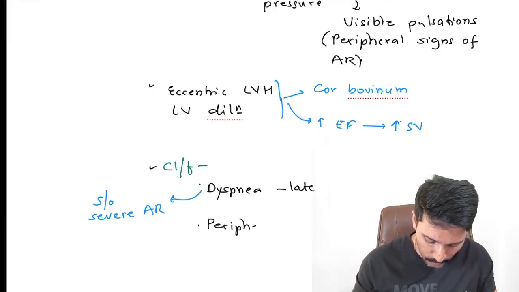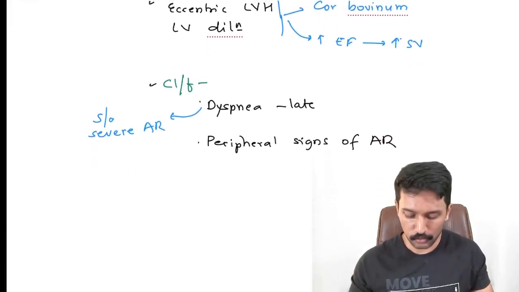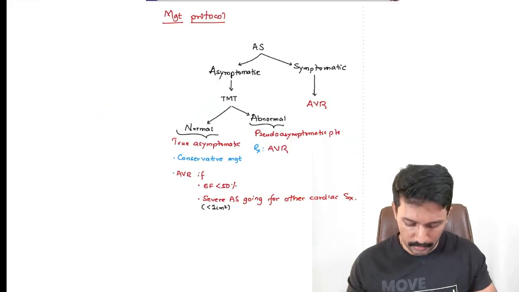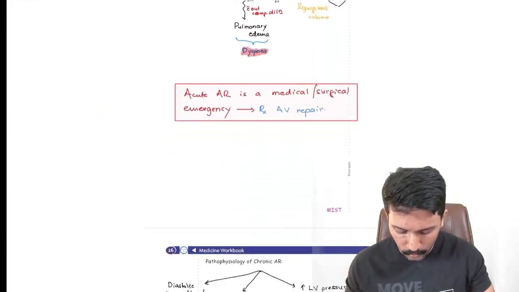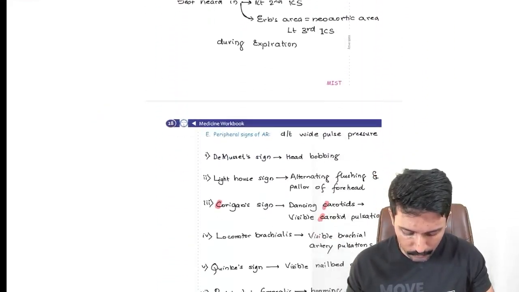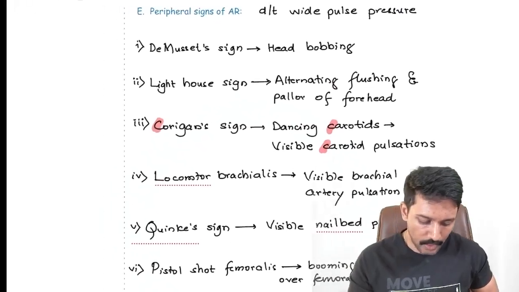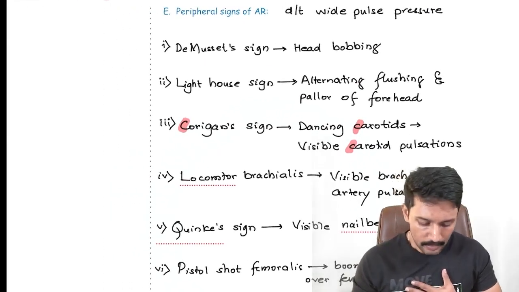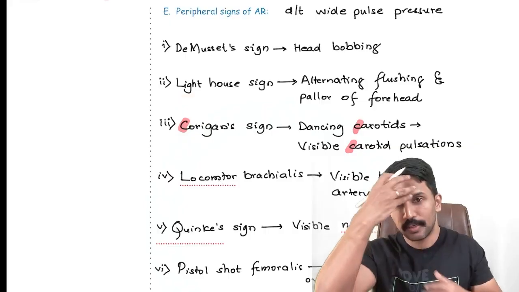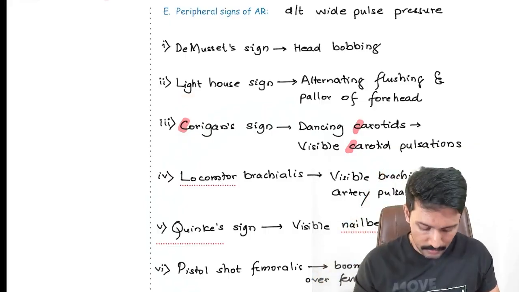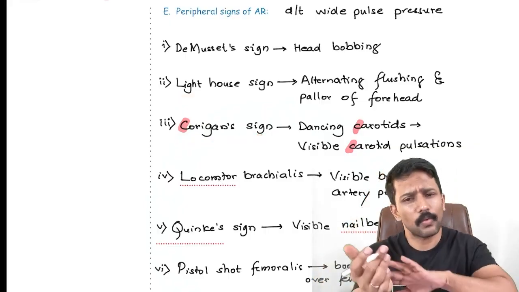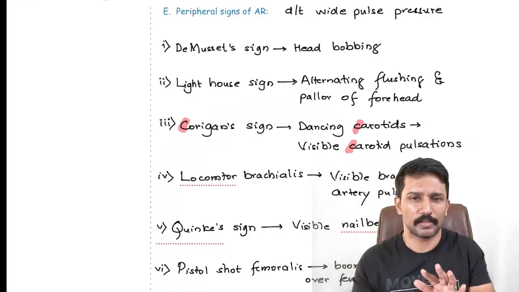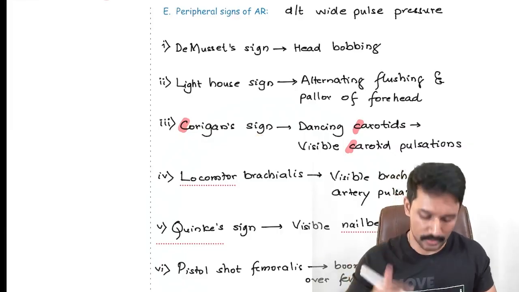Okay. Apart from that, in terms of clinical features, most of the symptoms are related to peripheral signs of AR only. And what are these peripheral signs of AR? We have had a long named list of peripheral signs of AR. Let me just quickly take you through those named peripheral signs of AR. One we have is De-Musset sign, where patient will have head bobbing. Lighthouse sign, where there is alternating flushing and pallor of the forehead. Then Corrigan sign. Corrigan pulse is water hammer pulse, collapsing pulse. Corrigan sign is dancing carotids.